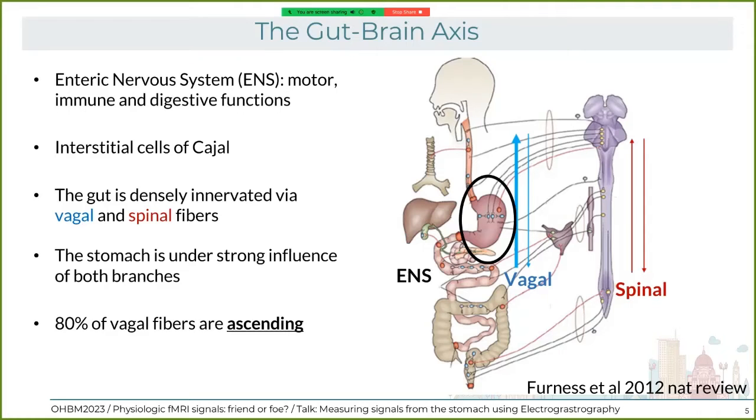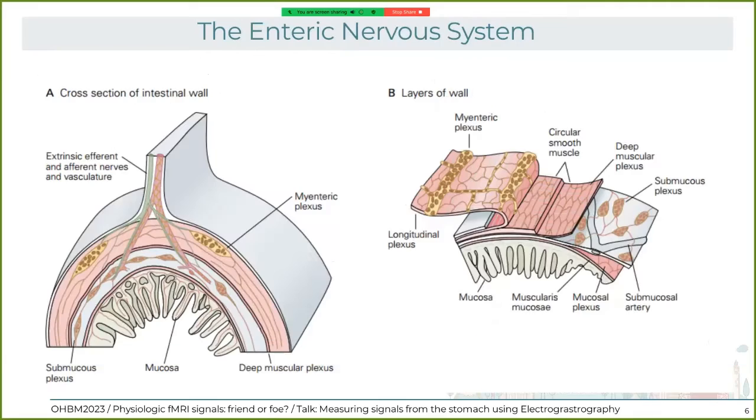So this enteric nervous system, here we can see a cutout of a gut section, a cross section. You can see the myenteric plexus in between the different muscle layers, and also the submucosal plexus beneath the mucosa, which is where the neurons are located. And the amount of neurons here is so large that it is the same order of magnitude as the brain of a cat or the amount of neurons in the spinal cord.